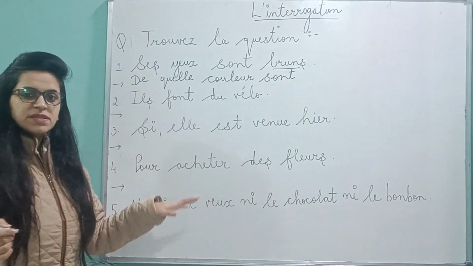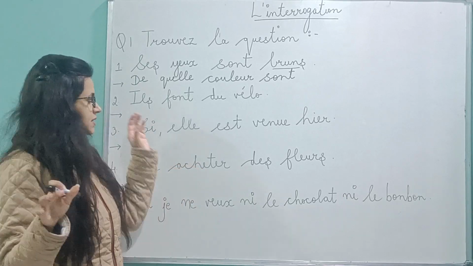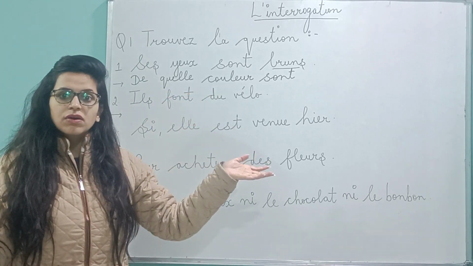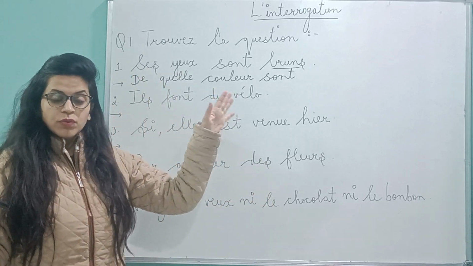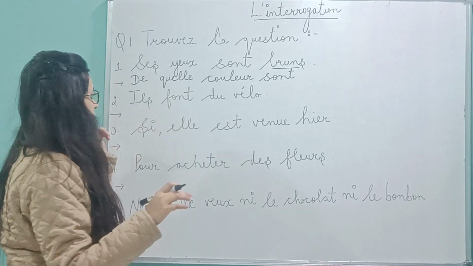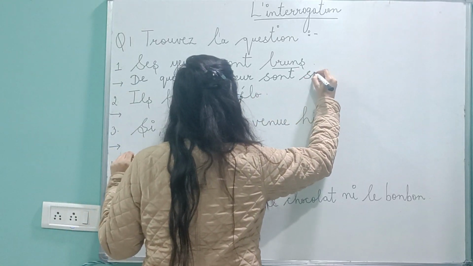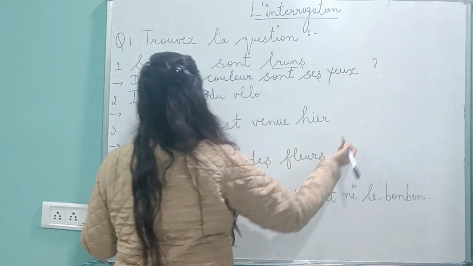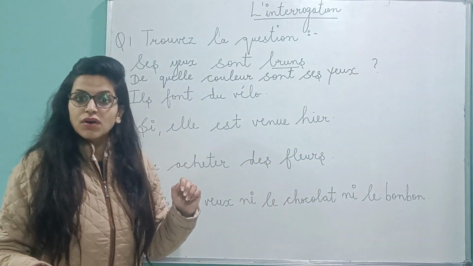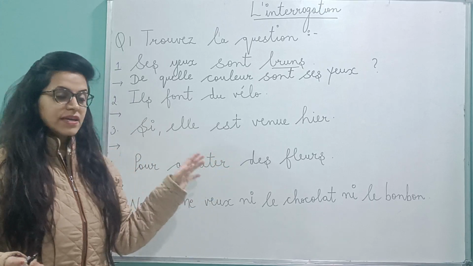Many a times we make this mistake, we make it a fixed question and we write the calculator sans tes yeux or vos yeux. But we need to see what is given here, ses yeux. We're talking about third person. So if it is third person, it's going to remain the same. Ses yeux. The calculator sans ses yeux. Which color are his eyes?